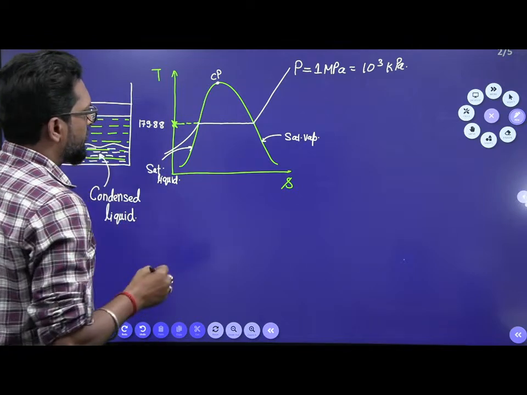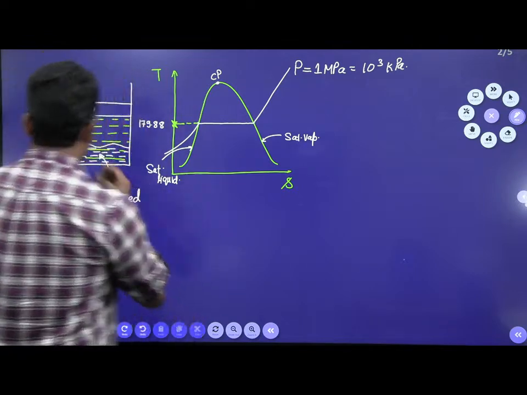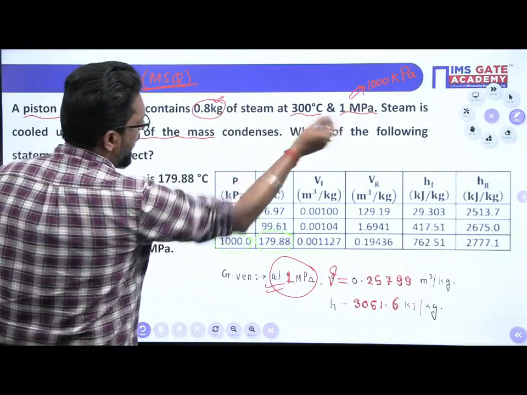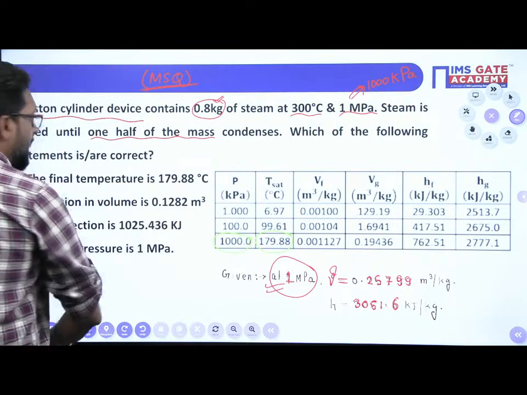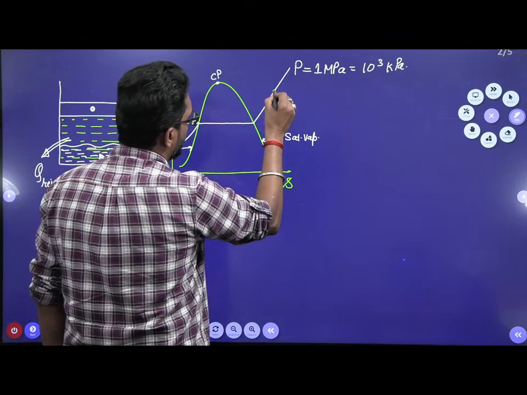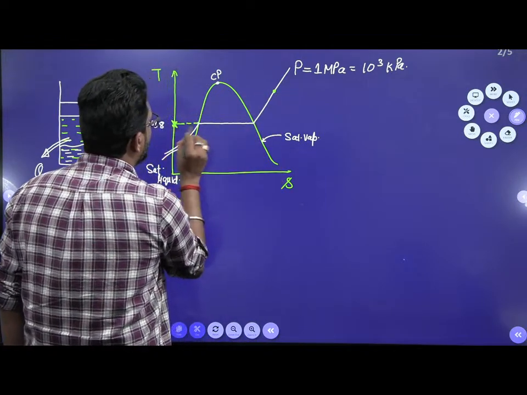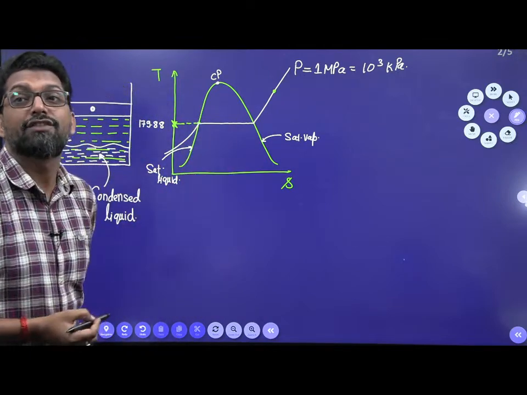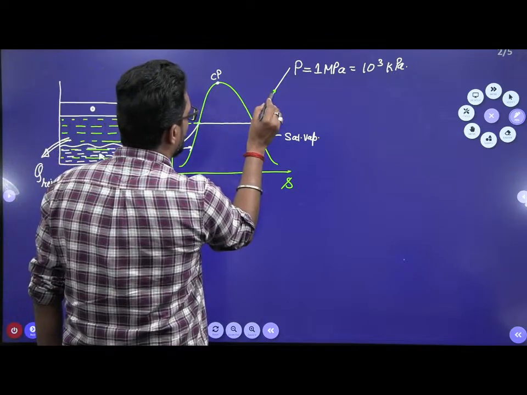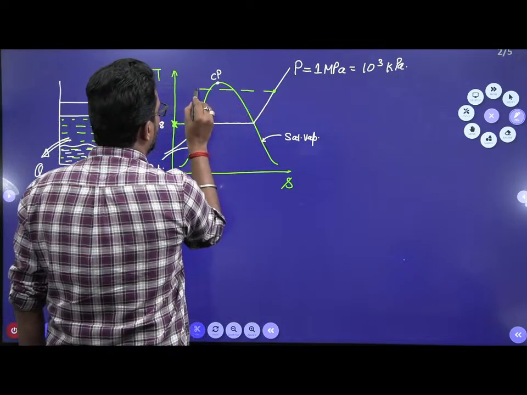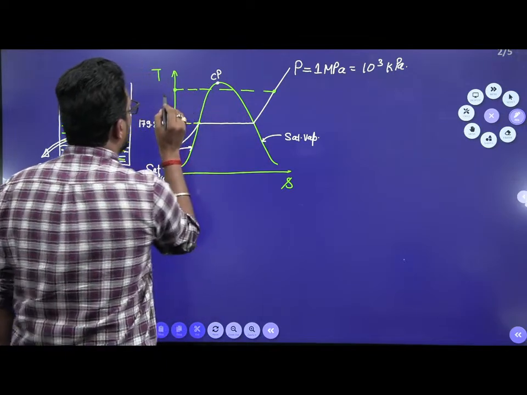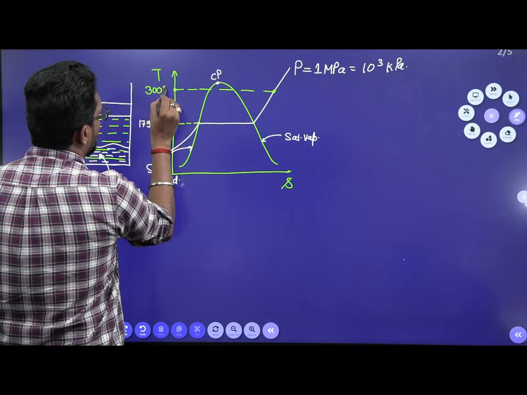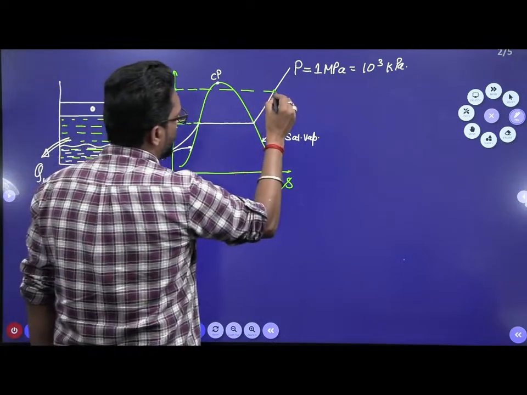Now, the sample given initially is at 300 degrees centigrade and 1 megapascal. So the 300 is above that saturation temperature. The temperature is higher than the saturation temperature, that means the sample is superheated. So this is our sample, this is your 300 degrees centigrade, this is your point 1.